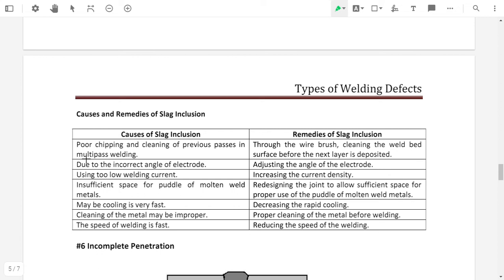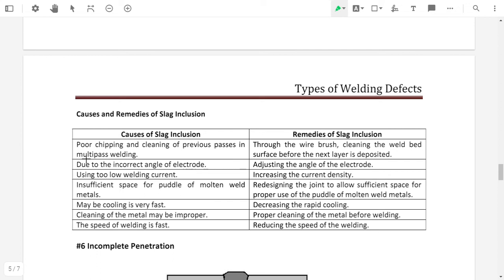If the previous pass is not properly cleaned, or if chips formed in the previous pass are present in the weld area when the next pass is made, then it will cause slag inclusion.